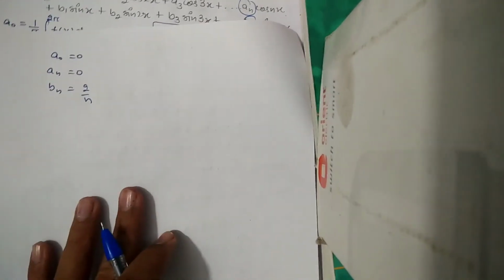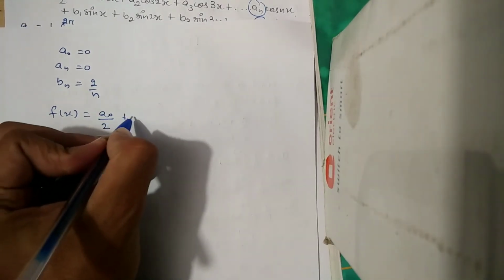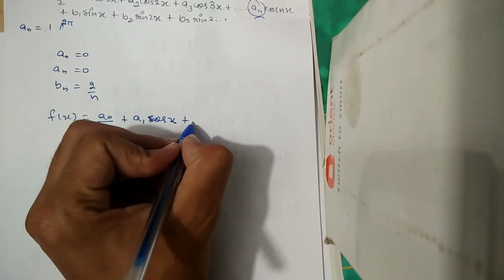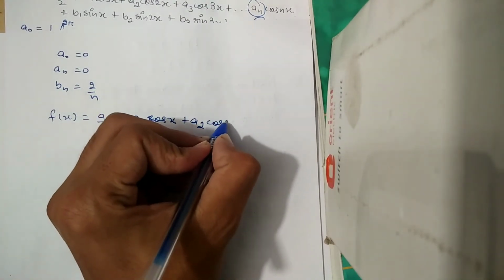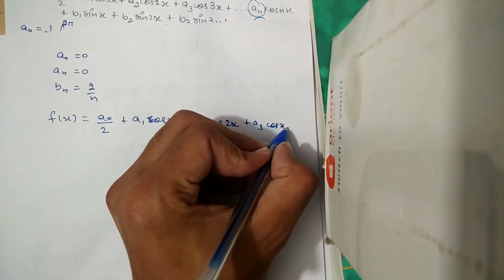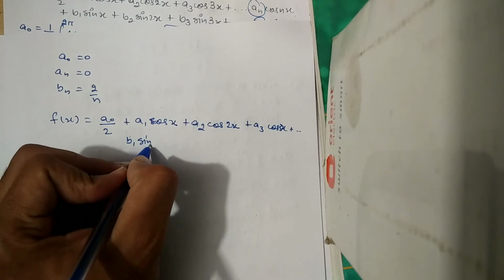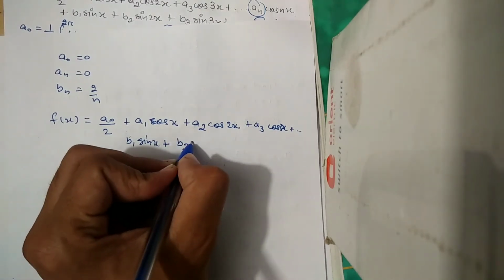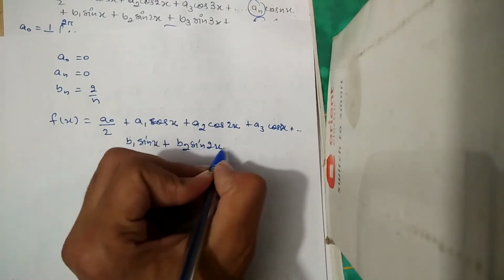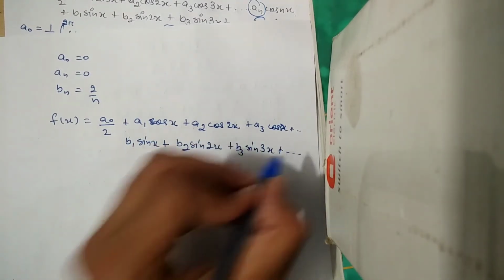As we know, the Fourier function is f of x equals a naught by 2 plus a1 cos x plus a2 cos 2x plus a3 cos 3x up to and so on, then b1 sin x plus b2 sin 2x plus b3 sin 3x up to and so on.